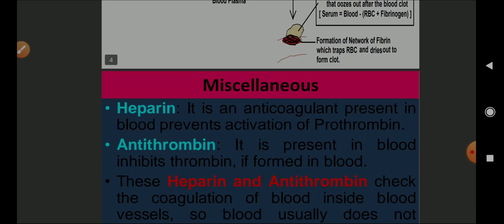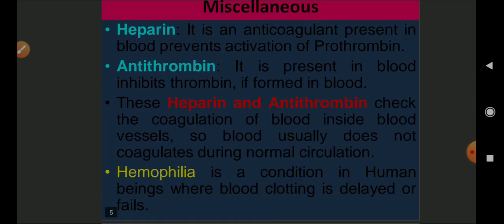Let us see certain miscellaneous terms like heparin, antithrombin and hemophilia. Heparin is an anticoagulant present in the blood that prevents the activation of prothrombin. So heparin does not allow the activation of prothrombin, and it is very important for our body. When the blood is flowing in the vessels, heparin should be present. Otherwise, if heparin is not there, prothrombin will become active and clotting of blood will start taking place inside the blood vessels, and it may cause a heart attack or stroke.